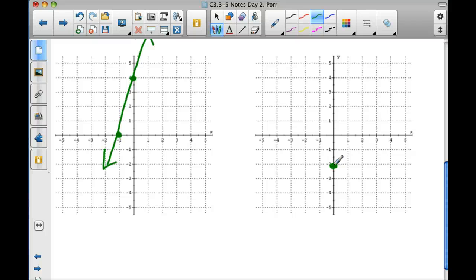You go left 1. Don't do it backwards. Do it the right way. Oh, you go to the right.